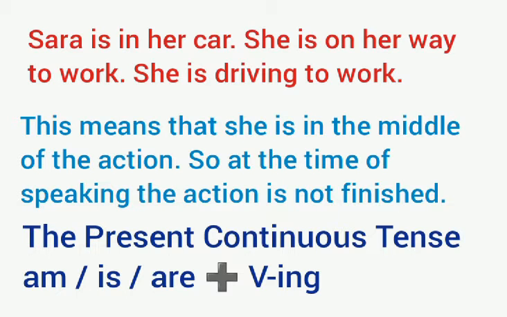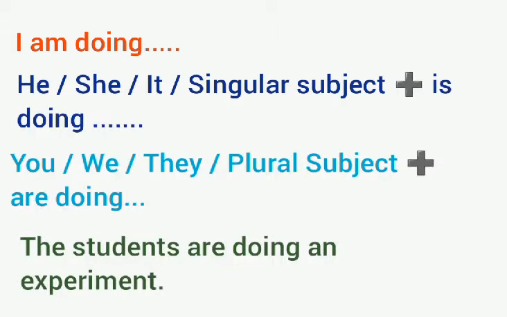The present continuous tense is: am, is, are plus verb-ing. This is the structure of the present continuous tense. So again, am, is, are plus verb-ing, what we call the gerund. I am doing. He, she, it, singular subject, is doing. You, we, they, plural subject, are doing. The students are doing an experiment.